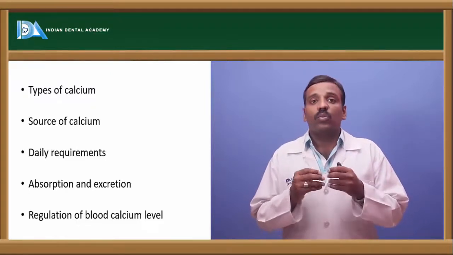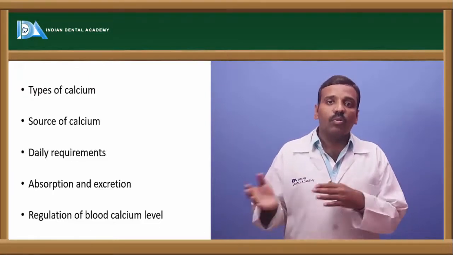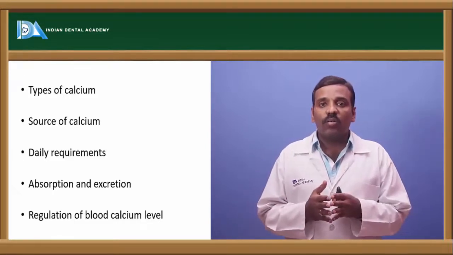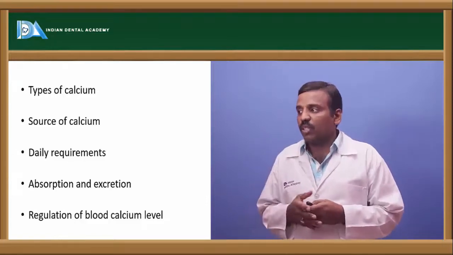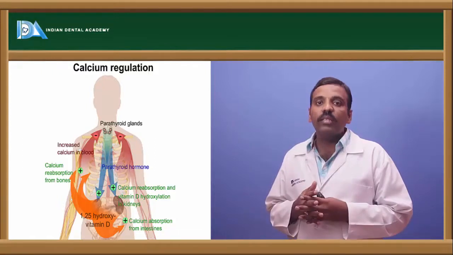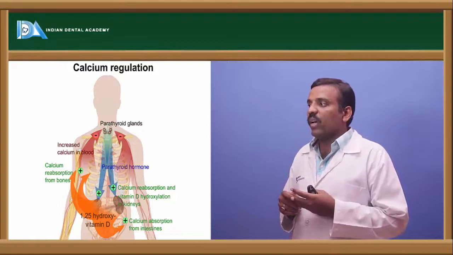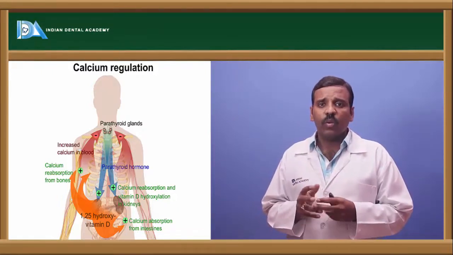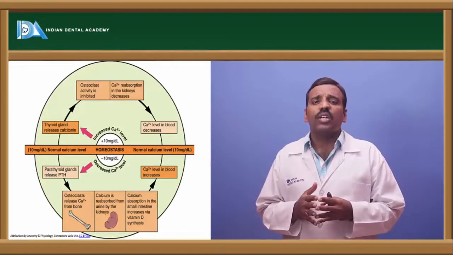Whatever is going out, whatever is stored inside, and whatever is moving from the bone to extracellular fluid and extracellular fluid to bone, resorption, deposition, all types of calcium are present. Okay, and this is the calcium regulation and metabolism by calcitonin, parathormone, and 1,25-dihydroxycholecalciferol.